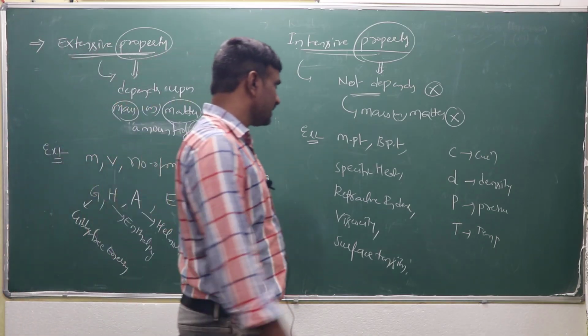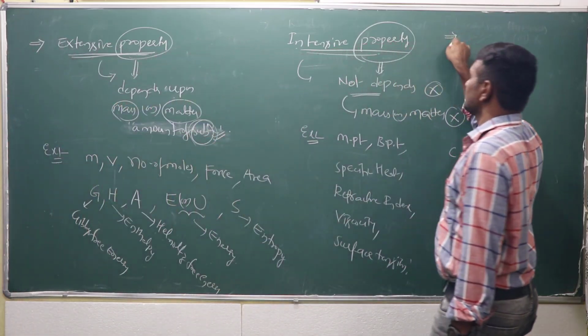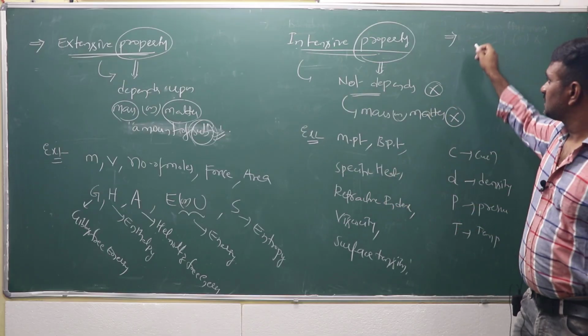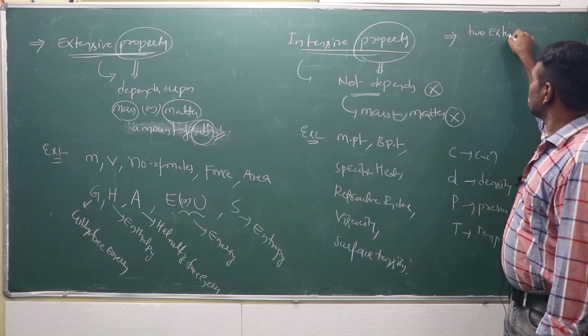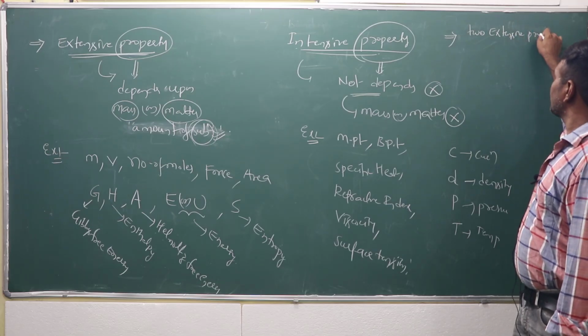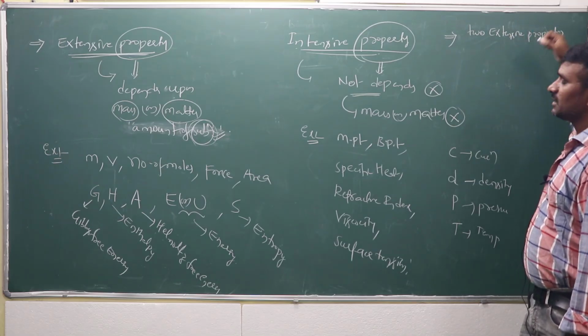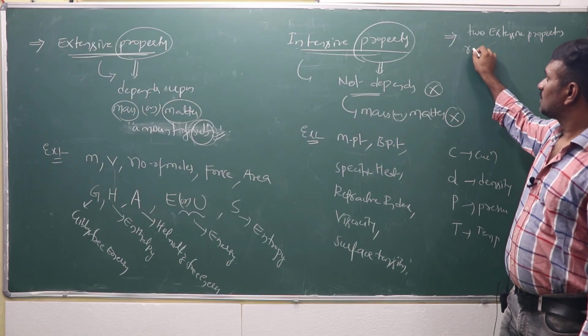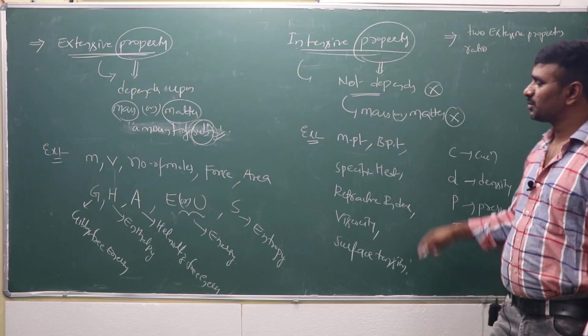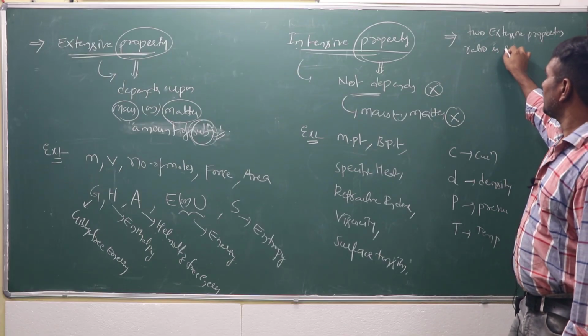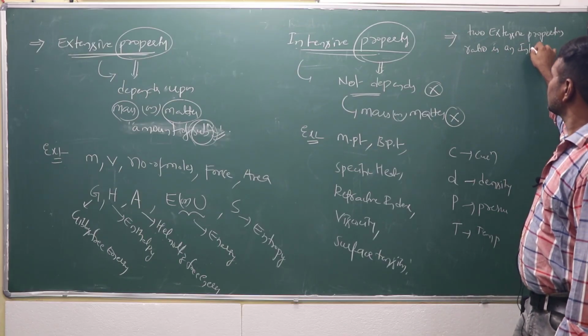Now, another one. The ratio of two extensive properties is an intensive property.